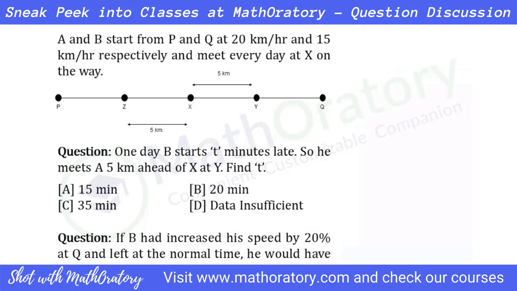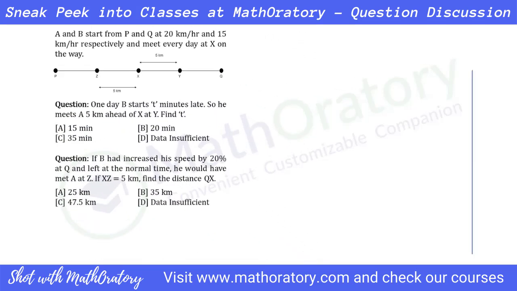For example, for question number 1, we know that B is starting t minutes late, that is fine, and meets A 5 kilometers ahead of X at the point Y. So A and B are meeting at this point Y. So if A and B meet at that point Y, and B is late, there are a couple of things that you can straight away say. In this situation, I don't care about this P to X region, because A is anyhow starting at the same time that it usually does. So I just focus my analysis on this X and Q region.